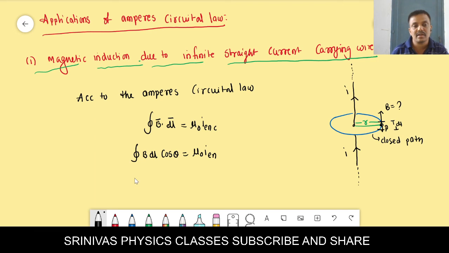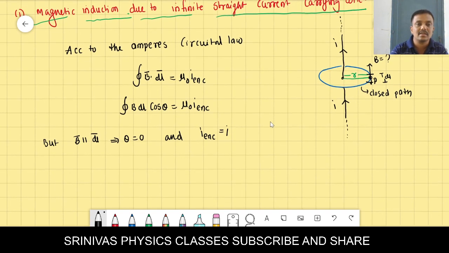But from the figure, B bar is parallel to dl bar. That's why theta is 0. The current enclosed in the path, inside the blue line, is I. These two conditions you substitute in the above equation.